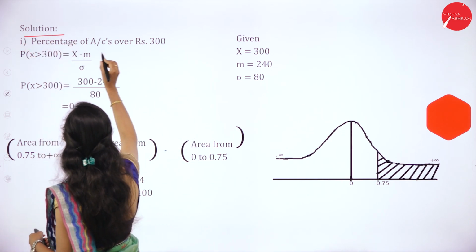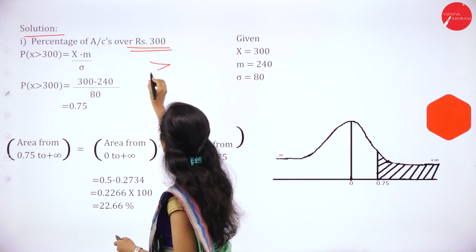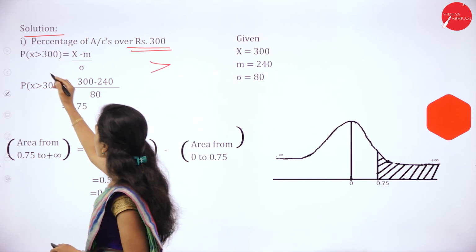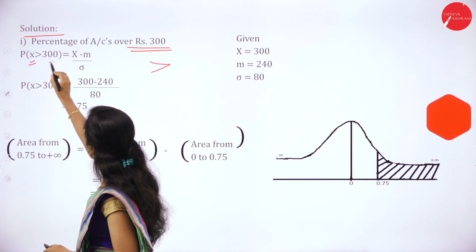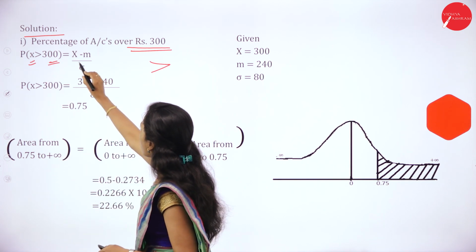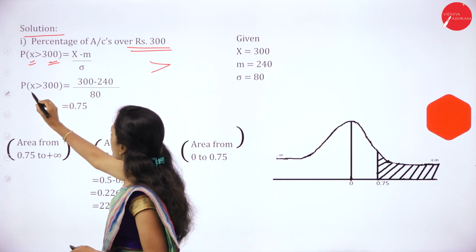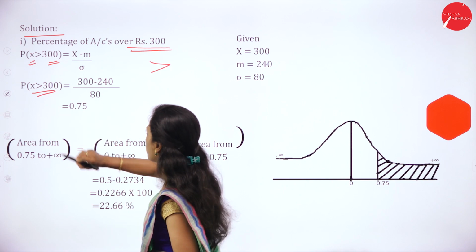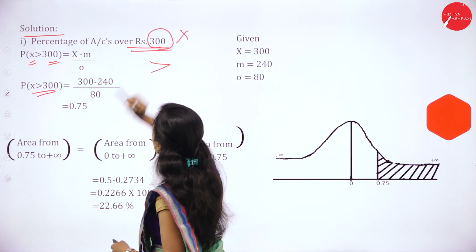So, percentage of accounts over 300. Over 300 means more than 300. So x is more than 300. So x minus mu divided by standard deviation. Here this is x.